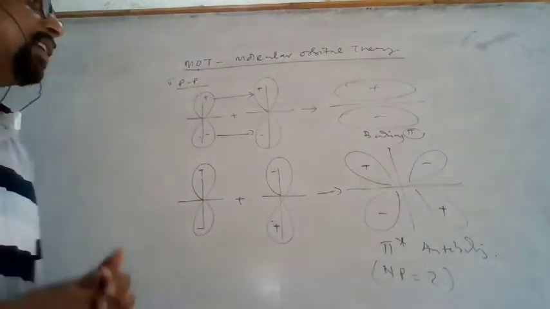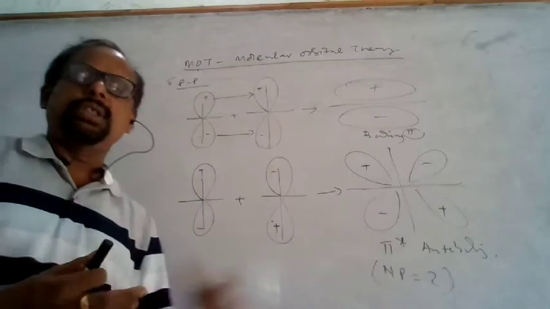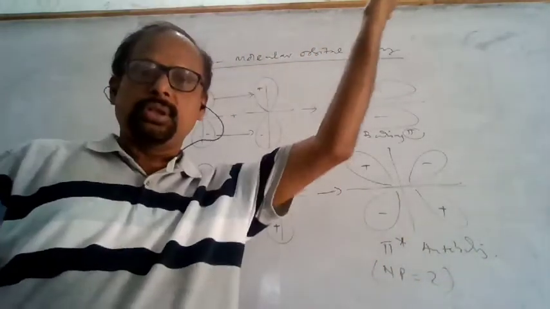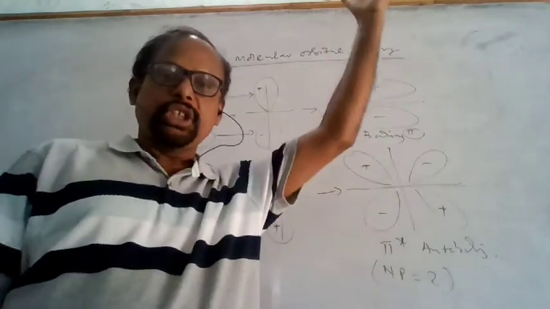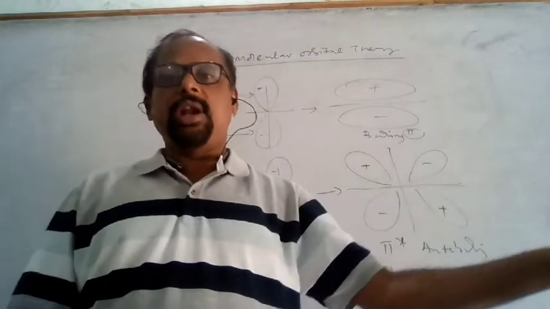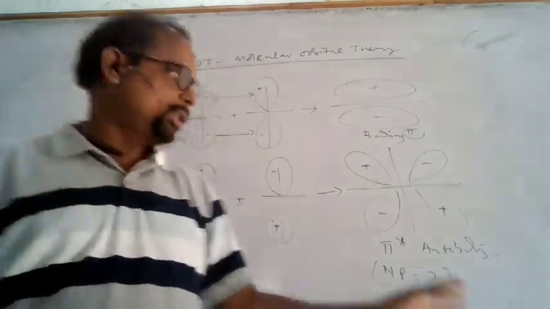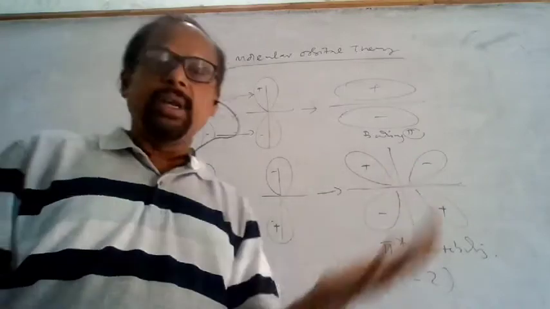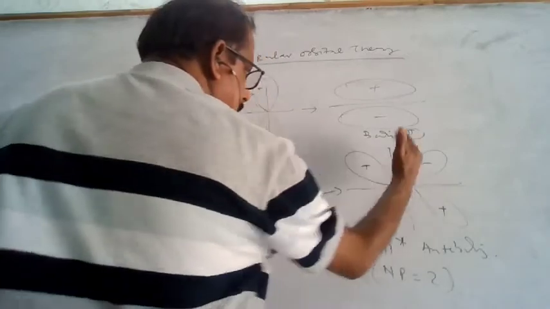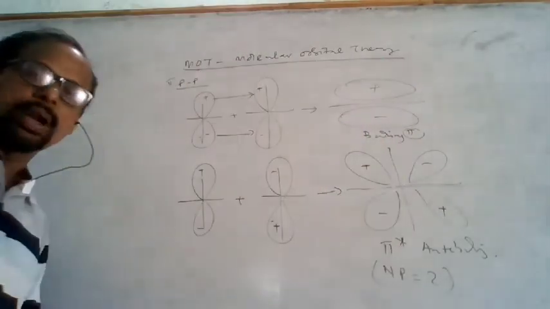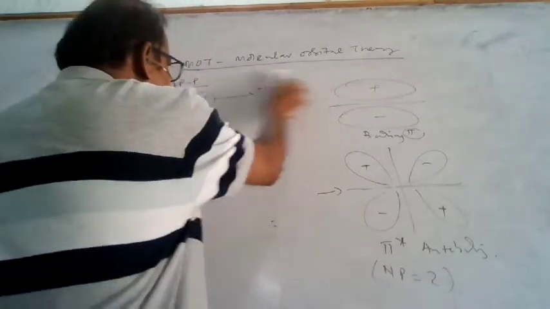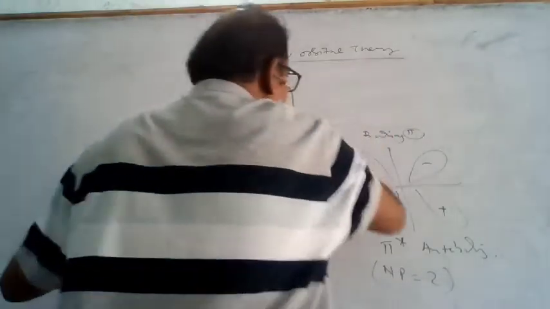This is the way. Always plus and plus will form the big plus, crest and crest form the big crest, trough and trough form the big trough. Crest and trough will be neutralized, trough and crest will be neutralized. So there is no overlapping happening here. You can understand that there are two nodal planes here, one and one. Here there is only one nodal plane. The nodal plane is the imaginary plane passing through the nucleus where the probability of finding the electron is zero.